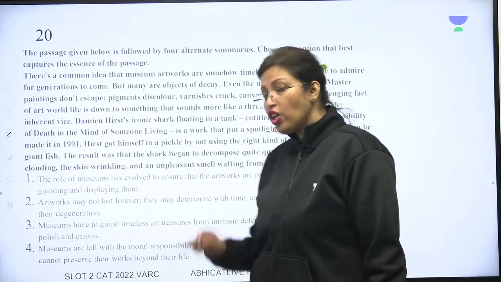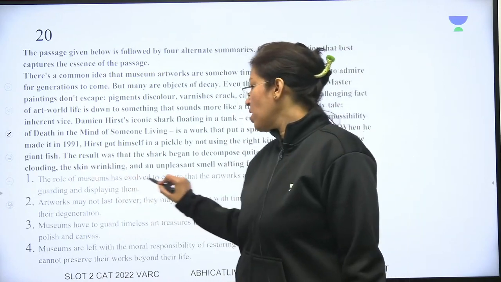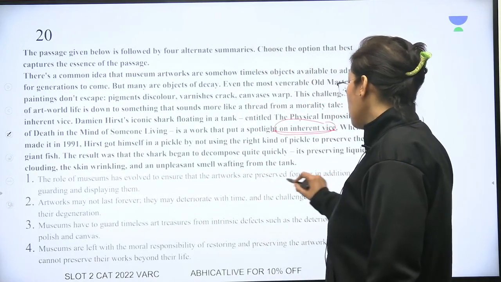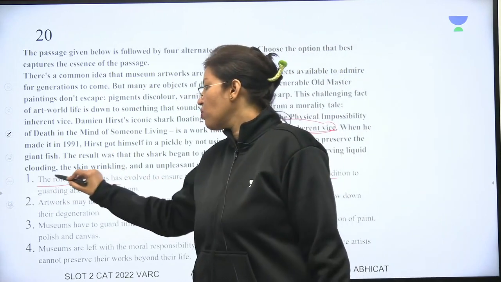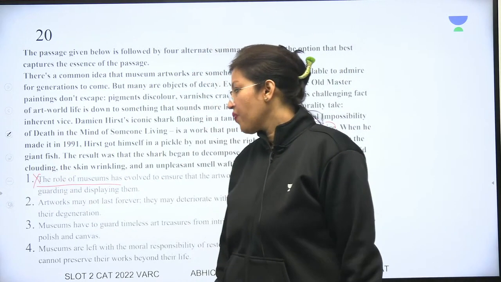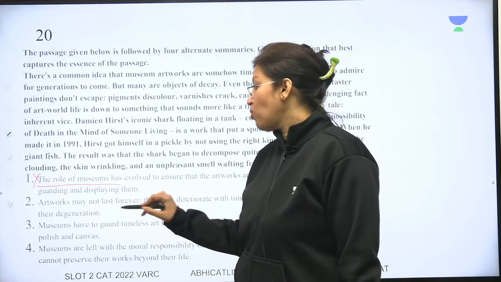So we are talking of, please understand, artworks and not museums. The role of museums has evolved to ensure that artworks are preserved forever. We have not spoken of the role of museums, and therefore this is incorrect. Artworks may not last forever. Well, we were talking of artworks, so I'll put a star on this.